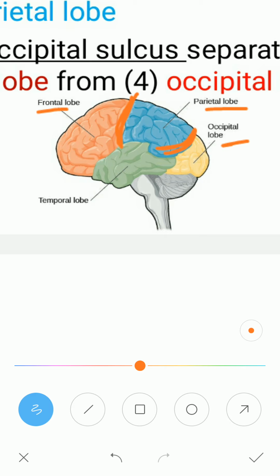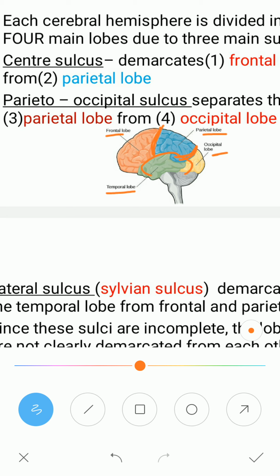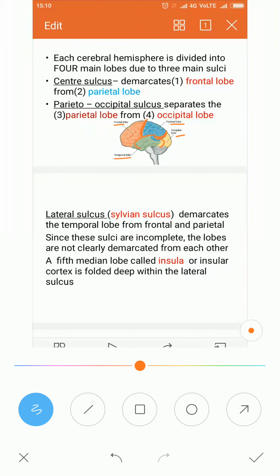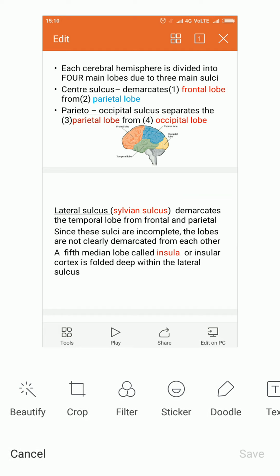Now the parietal lobe is separated from the occipital lobe by another sulcus called the parieto-occipital sulcus. Now this is the temporal lobe. The temporal lobe is separated from the others by the temporal sulcus. So the sulci divide the cerebral hemisphere into 4 different lobes. There is one more lobe, called the insula. It is a fifth median lobe, deep inside the lateral sulcus, formed because of a sulcus inside the lateral sulcus called the Sylvian sulcus.